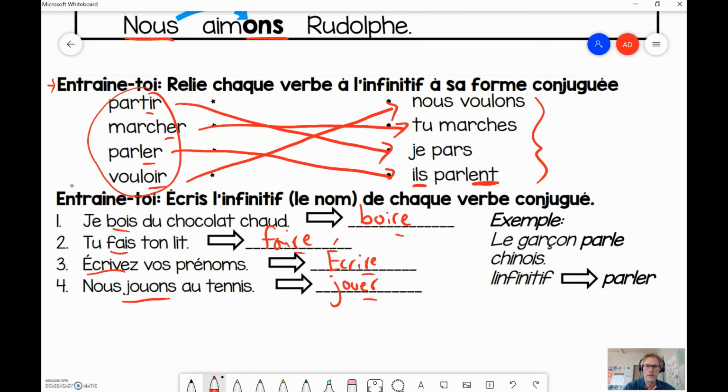So, ça c'est un peu sur l'infinitif et les verbes conjugués et la différence entre les deux. So we just talked a little bit about the infinitive form of a verb. So this is infinitive over here, and this is conjugated over here. Don't worry if you don't know all these verbs that are here. Right now, worry more about recognizing the difference between a conjugated verb and an infinitive verb.